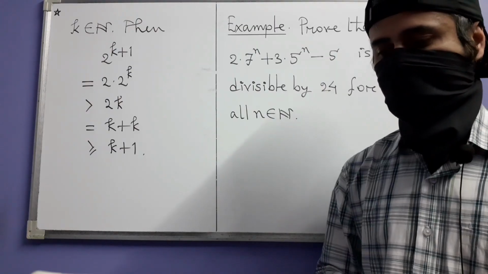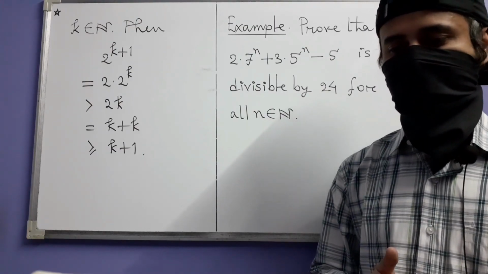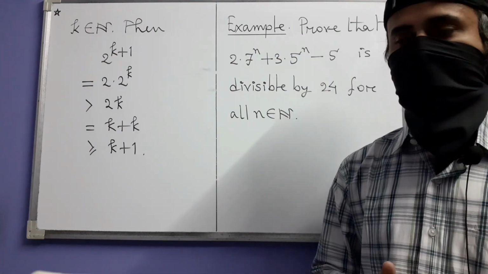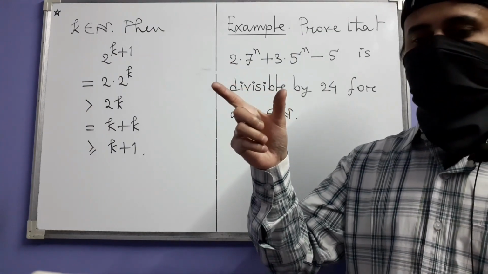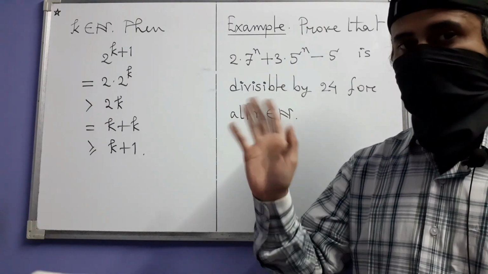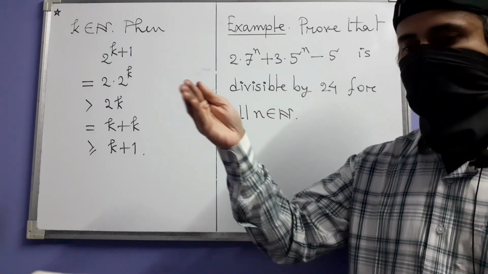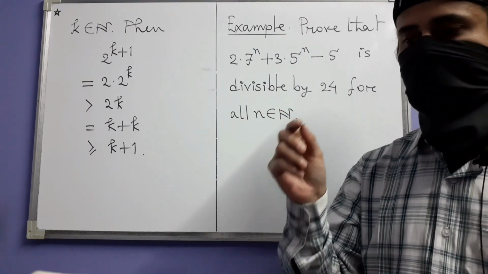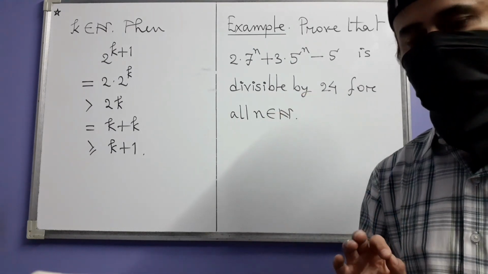That's because it is very rare that you have direct proofs of such statements, where you start with what is given to you, namely the hypothesis. I am not talking about the induction hypothesis, okay. Say you have a sentence which you want to prove, something about natural numbers.